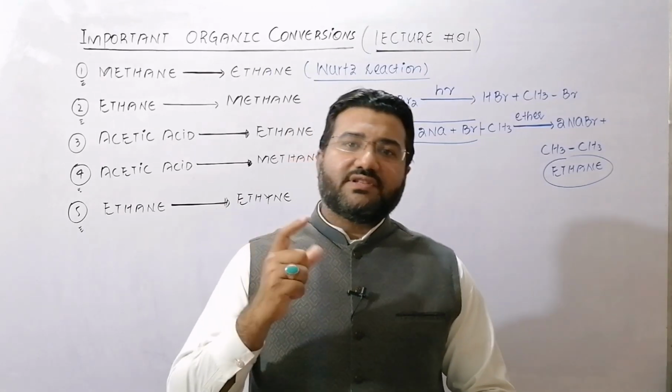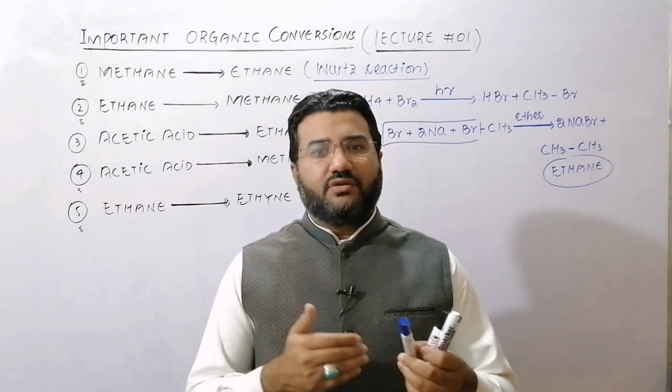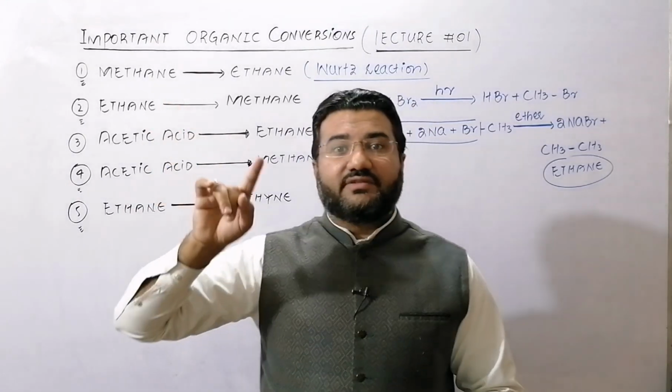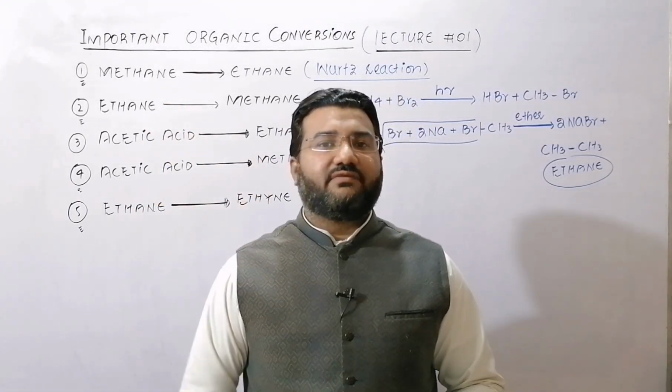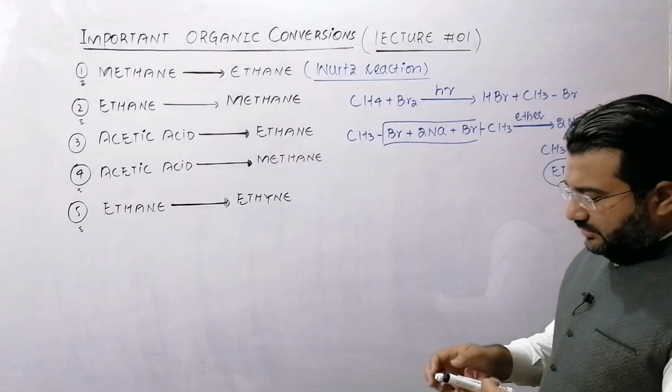But decarboxylation of the salt of a carboxylic acid is carried out. So you will have to first convert the higher alkane into the salt of the carboxylic acid and then that will be decarboxylated.